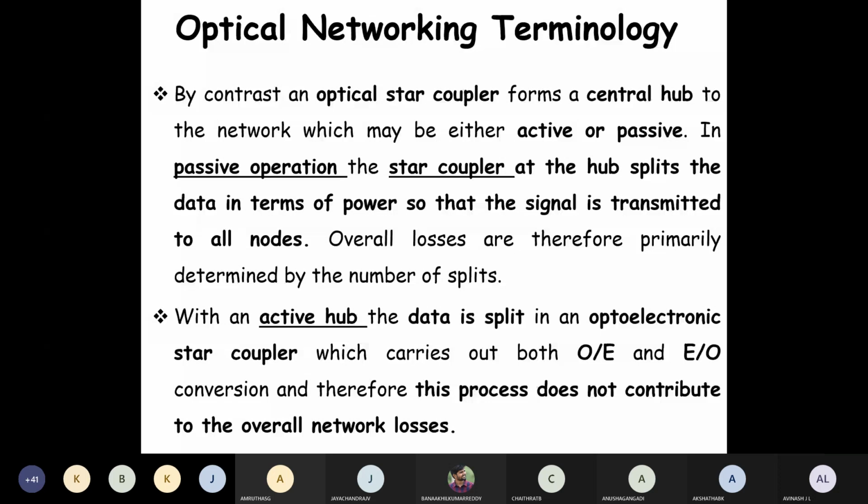Because the optical switch will take care of all these things. It will drop the signal, it will add the signals, and after adding it is going to multiplex the signal. Once it multiplexes the signal, it will send it to a single channel, a single fiber link. This particular diagram illustrates this.